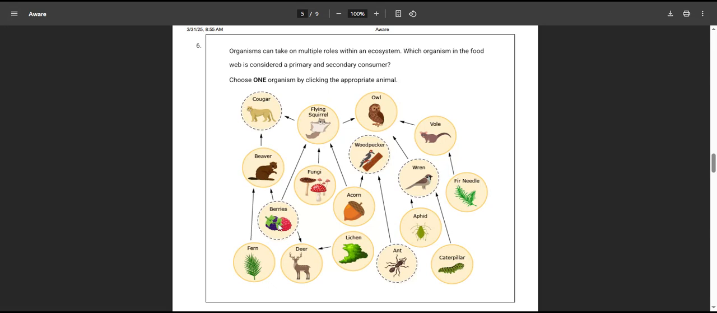Okay, so berries are producers. Cougars only eat meat, so it's not a primary consumer. Ants don't show to eat anything. So that leaves us woodpeckers, which eat plants and eat consumers. So a woodpecker would be your correct answer there. Oh, sorry, wren was over here, but it only eats insects. It doesn't eat any plants. So the woodpecker is the only one that eats a plant and a consumer.